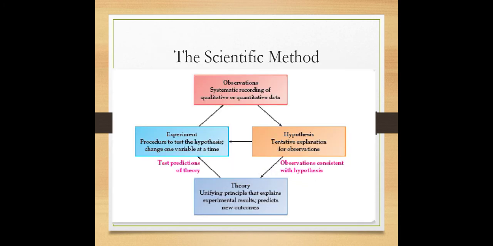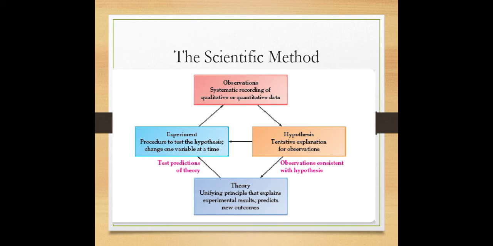When we study the scientific method, we come across these 4 things. First of all, we have observation. It is the systematic recording of qualitative or quantitative data. It is the things that we observe and the recording we make after observation. So it can be qualitative or quantitative, or both.